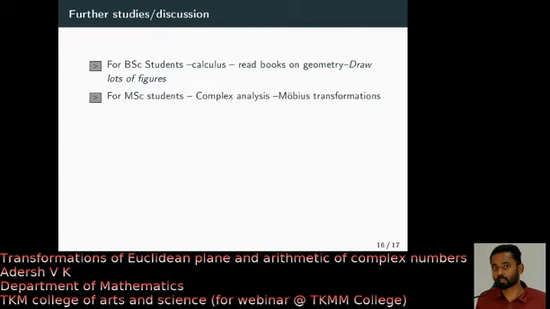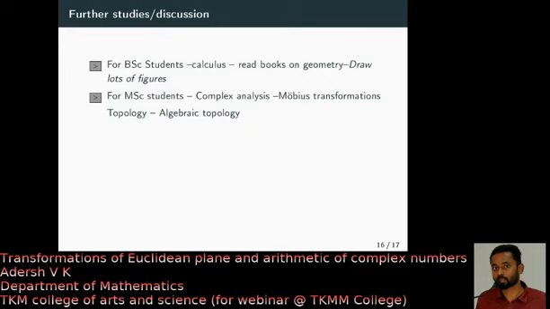For example, Mobius transformations contain several beautiful ideas about geometry, not only Euclidean, they contain ideas of non-Euclidean geometry also. And another option is, of course, topology. One funny thing is we do topology very heavily, but we never draw figures to study topology. Yeah, but we at least draw some figures for algebraic topology.